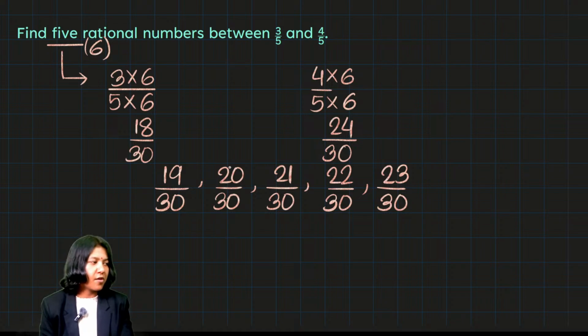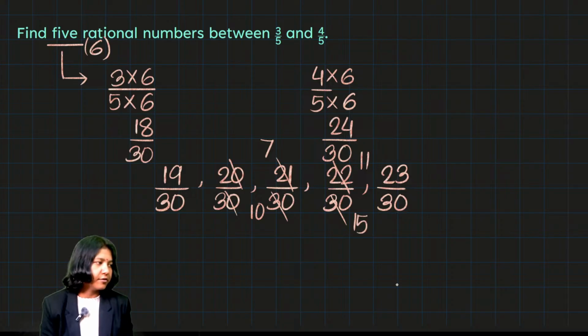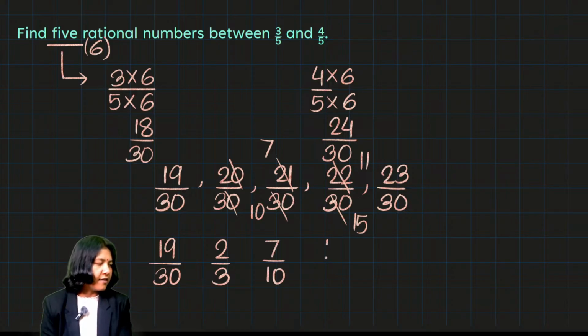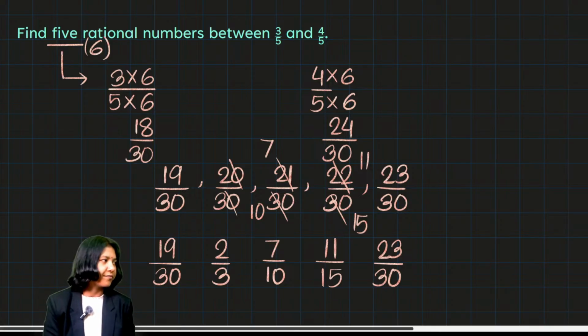Now simplify wherever possible. 20 and 30 becomes 2 and 3. 21 and 30 becomes 7 upon 10, because both are divisible by 3. 22 and 30 becomes 11 upon 15, divisible by 2. So my final rational numbers lying between would be 19 upon 30, 2 upon 3, 7 upon 10, 11 upon 15, and 23 upon 30. That is how you find rational numbers lying between two given rational numbers.